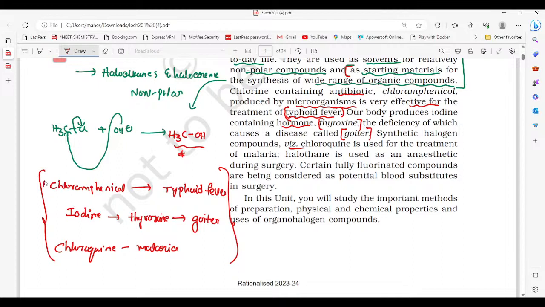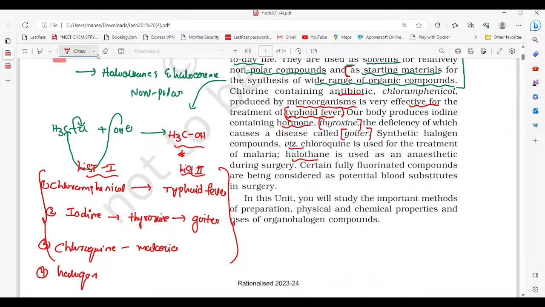Here they give chloramphenicol, iodine and chloroquine in list one, and in list two they give the uses of these compounds. We have to match list one with list two. You may expect an objective question from this concept also.